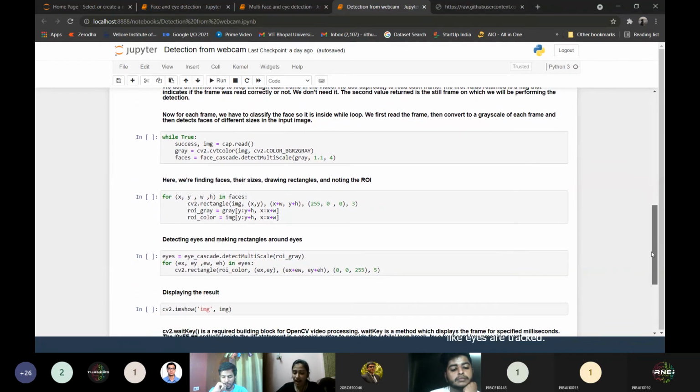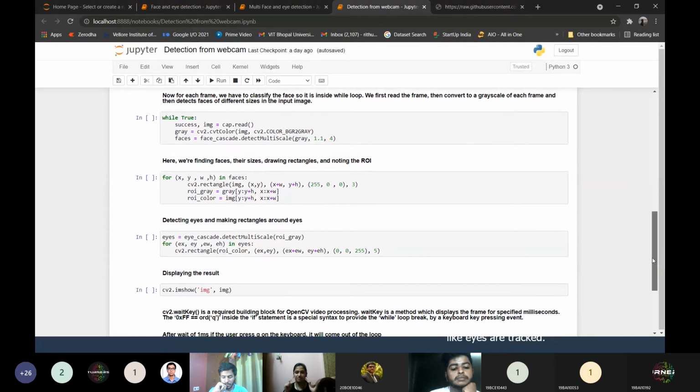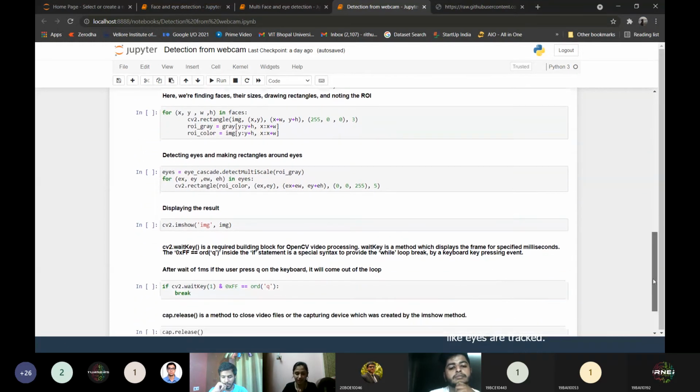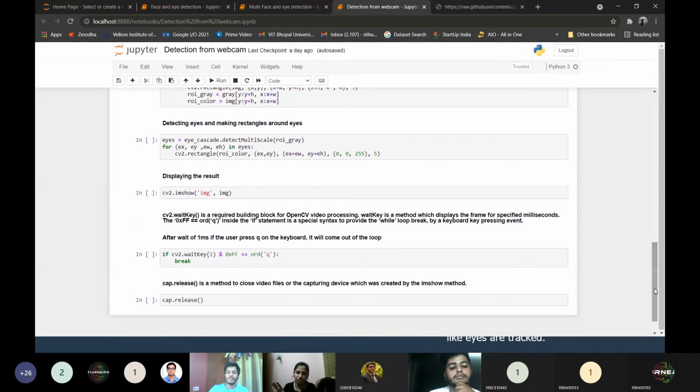Now, to make the process more efficient, to the eye classifier I will provide my face area only, as eyes are located inside the face. That's why, so as not to confuse the classifier, I will provide my face area to the eye classifier. Okay, now what's the plus point for that? The classifier doesn't need to search here and there. It will just look in my face area only. The face area is your region of interest. Region of interest means the area on which we have to focus. Only that area I will provide.